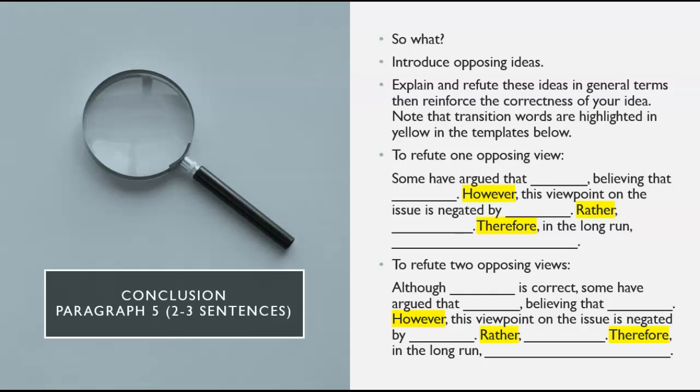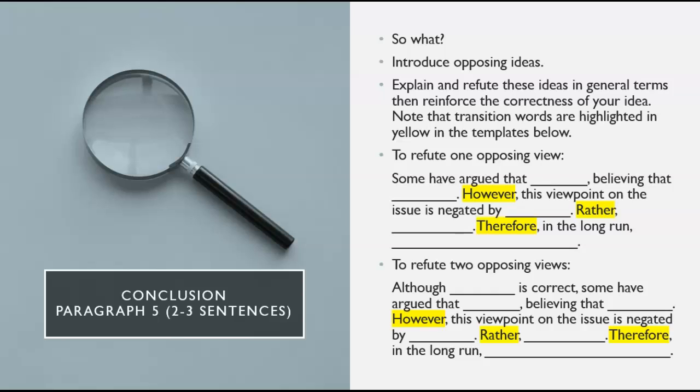Rather, my claim is true. Therefore, in the long run, my claim is the one that you want to go with. Ideally, with either of these templates, you're raising that counter argument so that you can spend the bulk of the time, as you can see, 3 of the sentences in the template, showing that your argument is actually more correct than the opposing view.